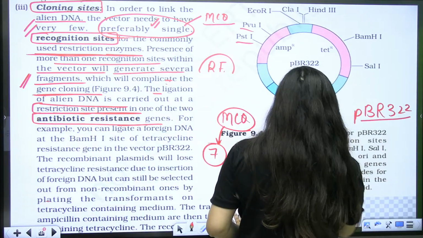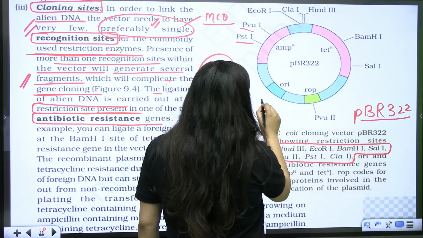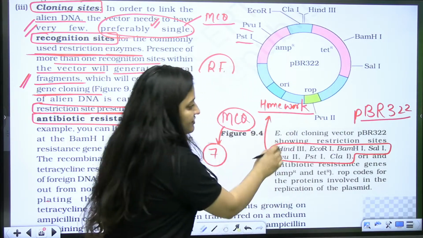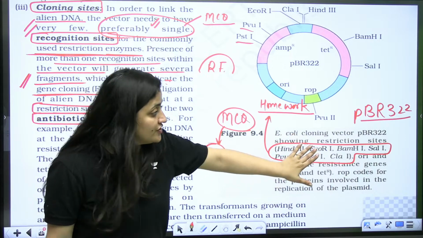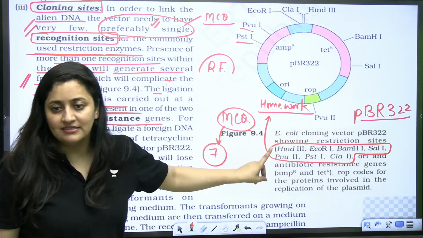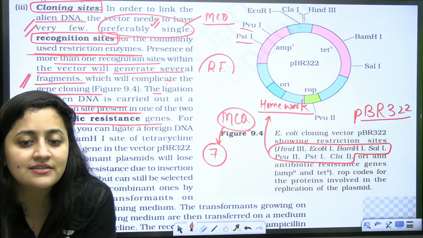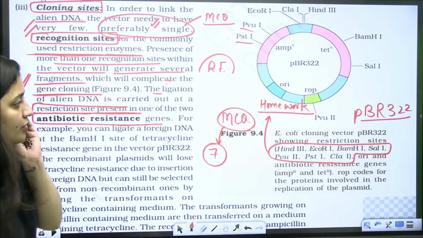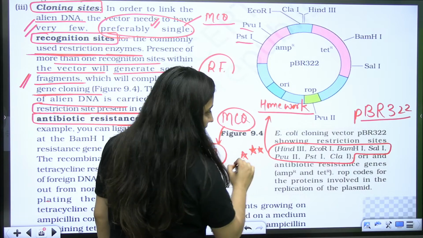And you have another homework, and I want to see the answer in the comment section. Your homework is to tell me which of these enzymes are going to form sticky ends and which are going to form blunt ends. Just say, HindIII gives us sticky ends, EcoRI gives us sticky ends. That's how you have to tell me about the other enzymes. So that's your homework. Clear?